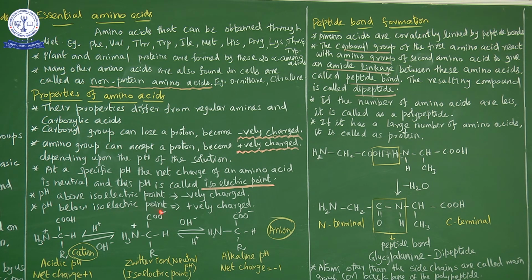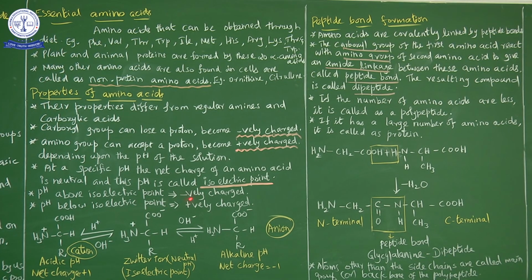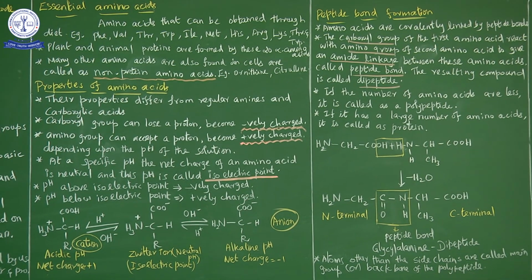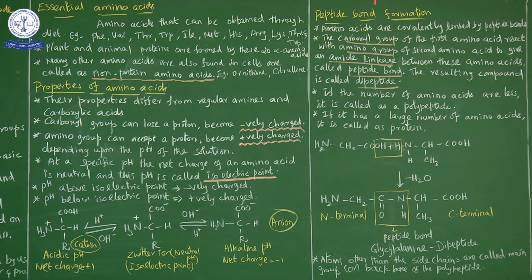pH below the isoelectric point is positively charged. pH above the isoelectric point is negatively charged, or anionic form. Positively charged ones exist in the cationic form. So the next one is peptide bond formation.